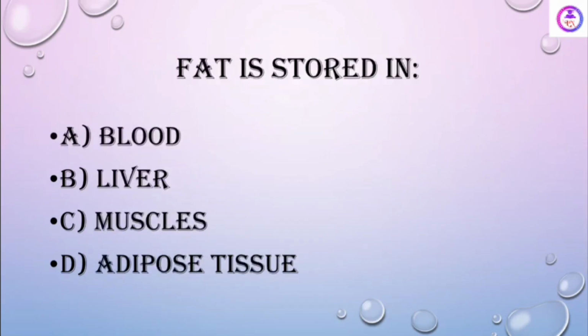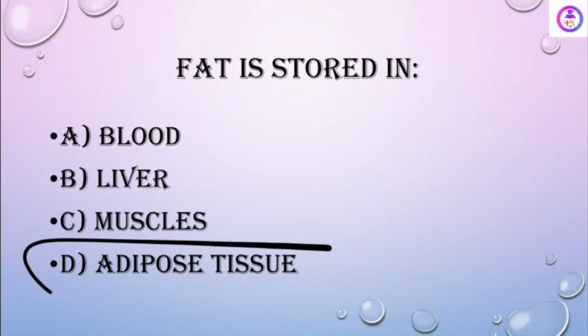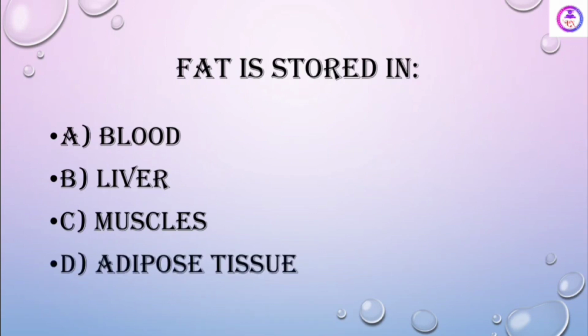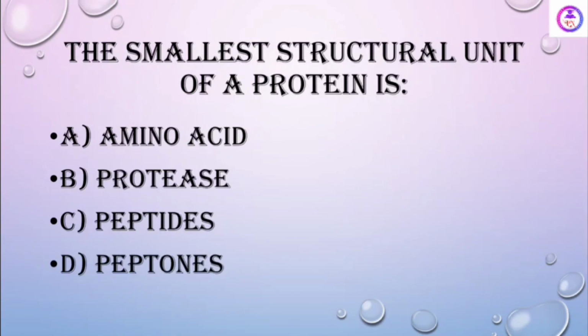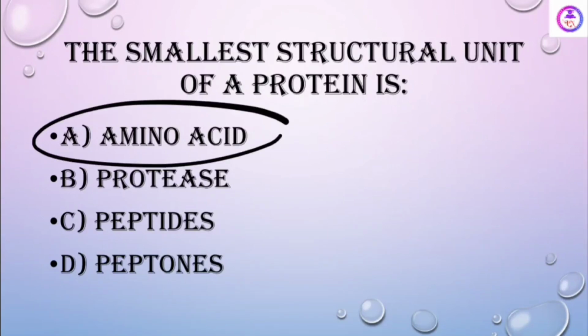Fat is stored in adipose tissue, not blood, not liver, not muscle. Orange is a major source of, see, citrus fruit है तो vitamin C का ही source होगा. The smallest structural unit of protein is not protease, not peptides, not peptones. It is amino acid.